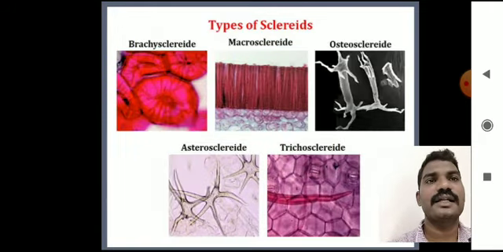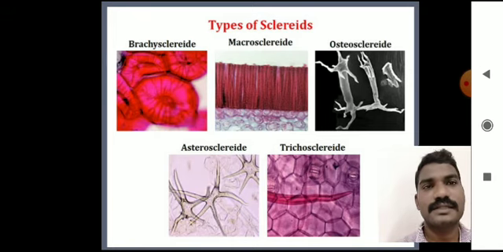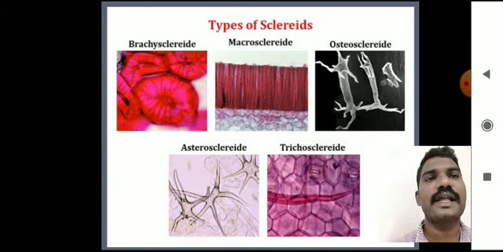Yes, these are the images of sclereids. First one is a brachysclereid. It is round or oval shaped. Second is the macrosclereid. Third one is an osteosclereid. This is a bone-shaped sclereid. And the fourth one is an astrosclereid. It is a stellate or star-shaped sclereid found in hydrophytic plants. And last one is a trichosclereid. It is a hair-like structure found in the epidermis of the plant.